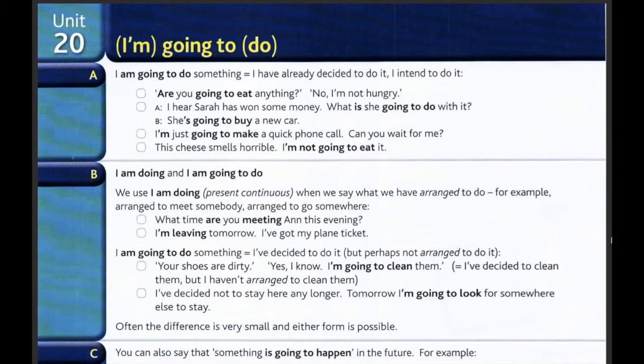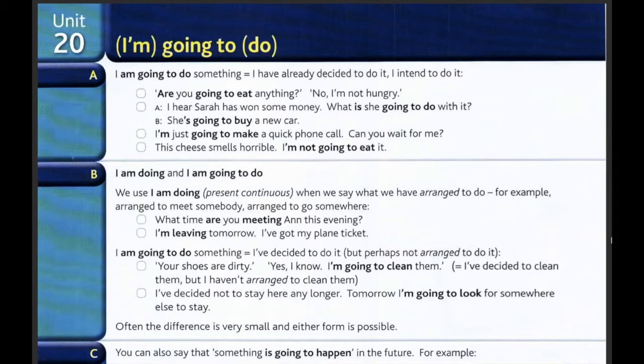Section B. I am doing and I am going to do. We use I am doing, present continuous, when we say what we have arranged to do. For example, arranged to meet somebody, arranged to go somewhere. For example, what time are you meeting Anne this evening? I'm leaving tomorrow. I've got my plane ticket.